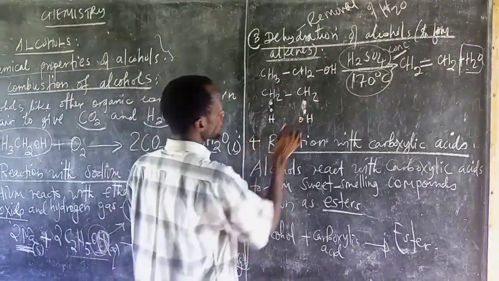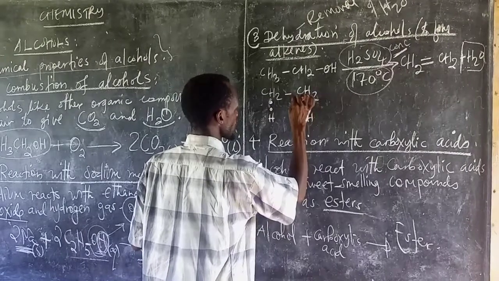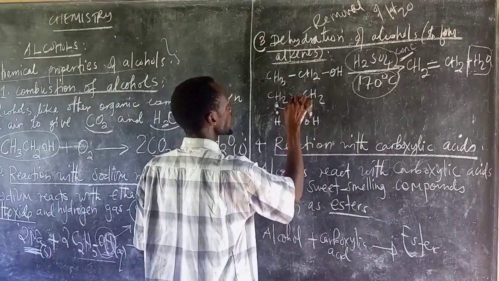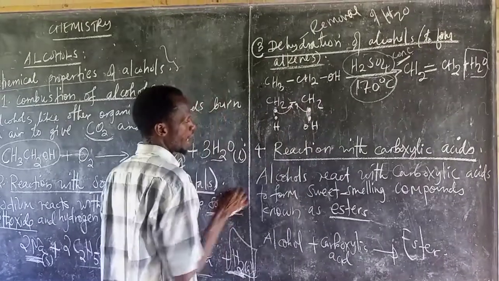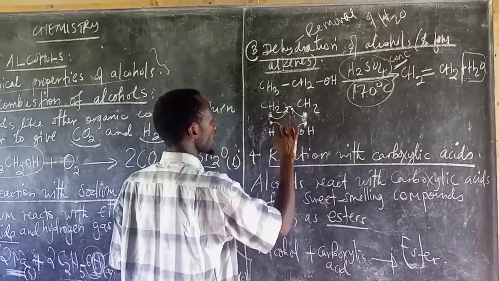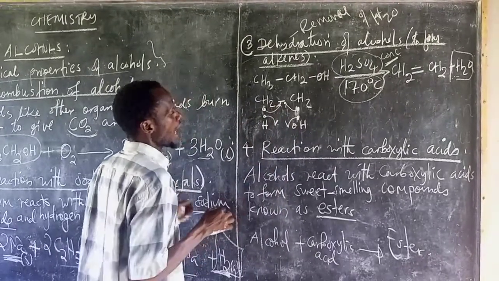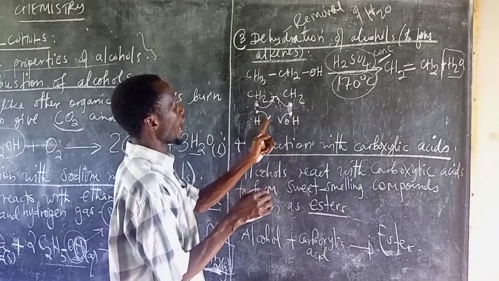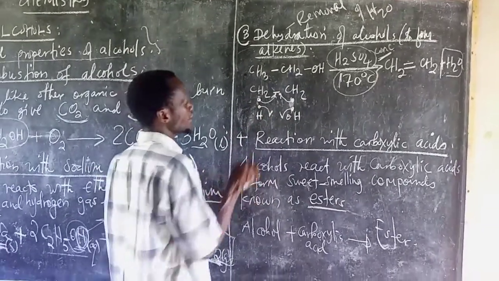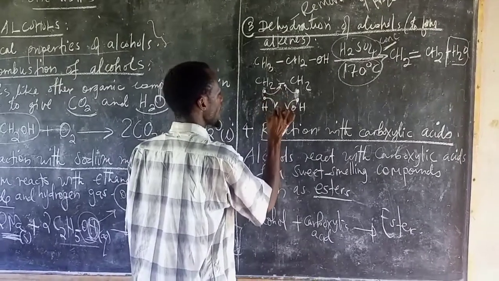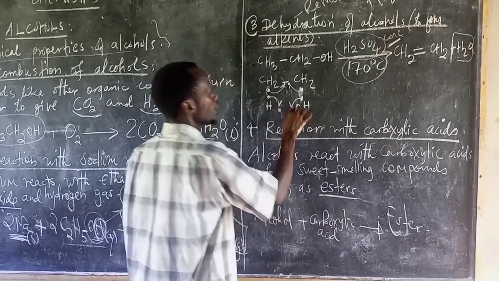Now, one of these electrons will be transferred to here, and here one of the electrons will be transferred to here. So 2 electrons will be formed here. Then this one electron will be transferred here, and this another electron will be transferred here. To show that an electron has been transferred, we use a half arrow, which shows that it is half of them. Now we have 1 electron and 1 electron.